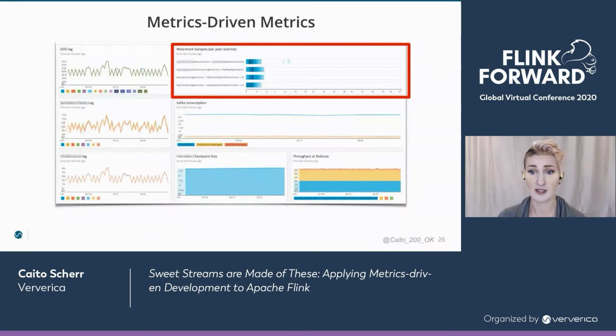Due to the nature of watermarks being so essential to event time operators, late record handling, etc., and the fact that our watermark configuration had to start off as an estimated guess based on virtually no information about our incoming data, keeping this front and center was integral to being able to build a robust and efficient Flink system, at least until we were confident that our configuration had been sufficiently iterated on and attuned to the behavior of our incoming data. So again, starting with what's uncertain, or is based on estimations, or based on an insufficient data pool, these are really great places to start for your metrics-driven cycle.